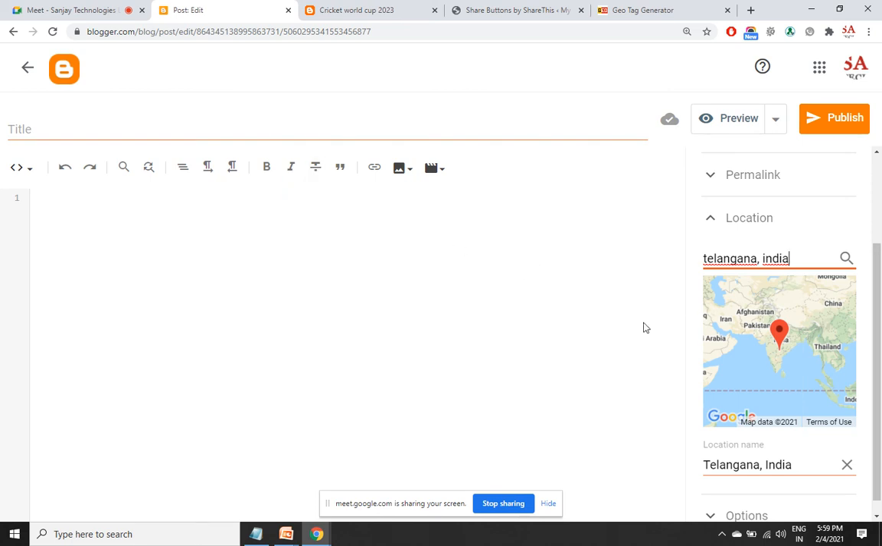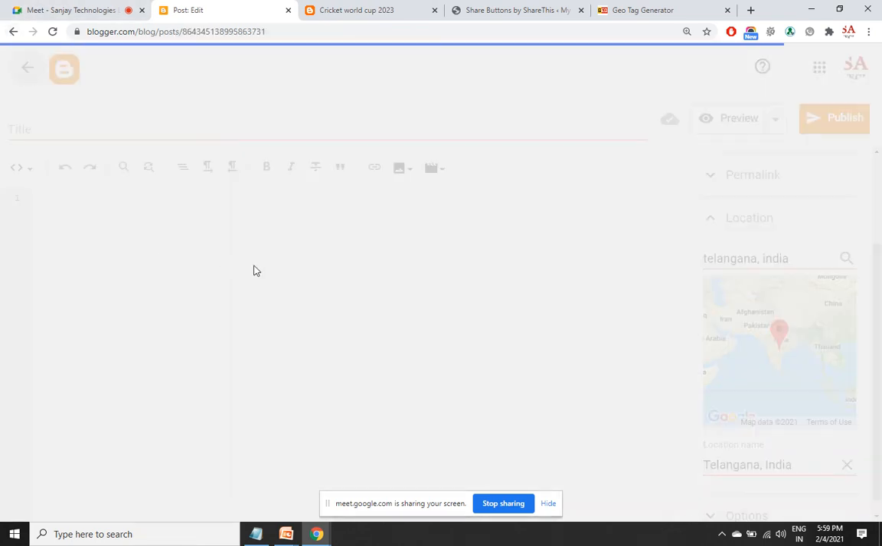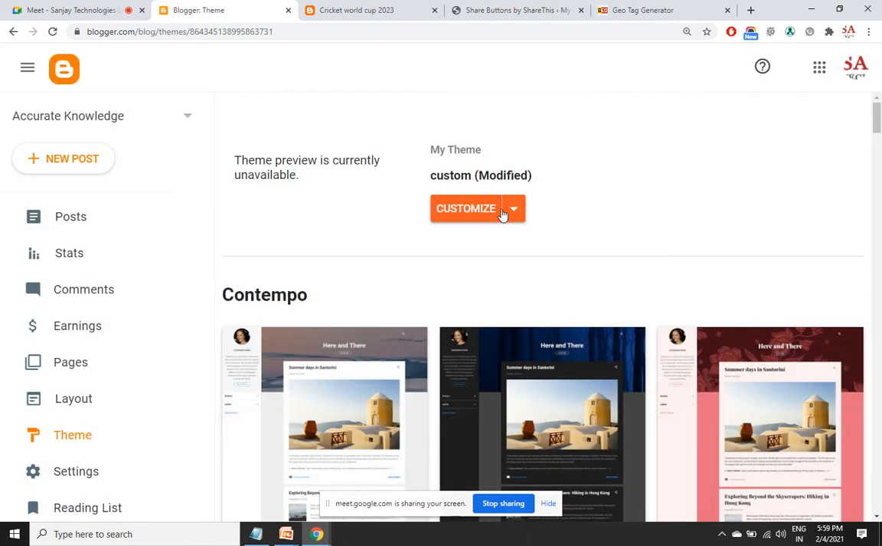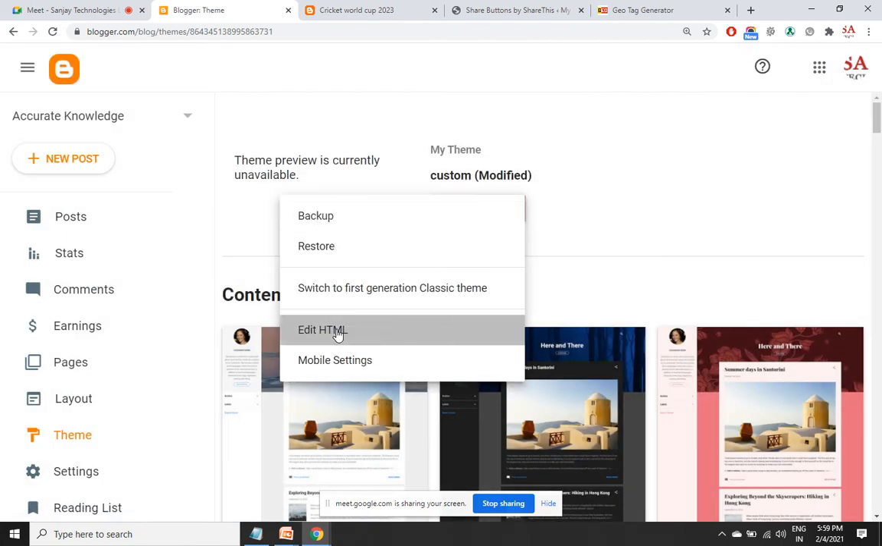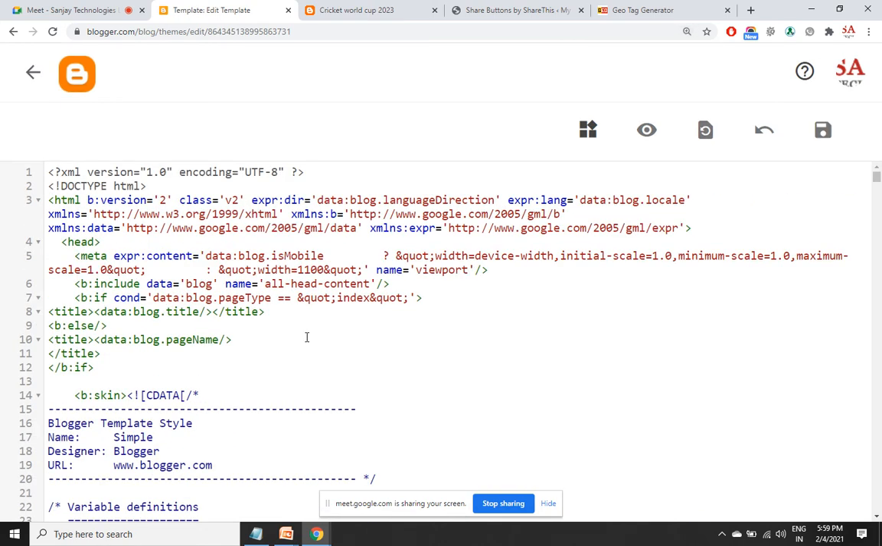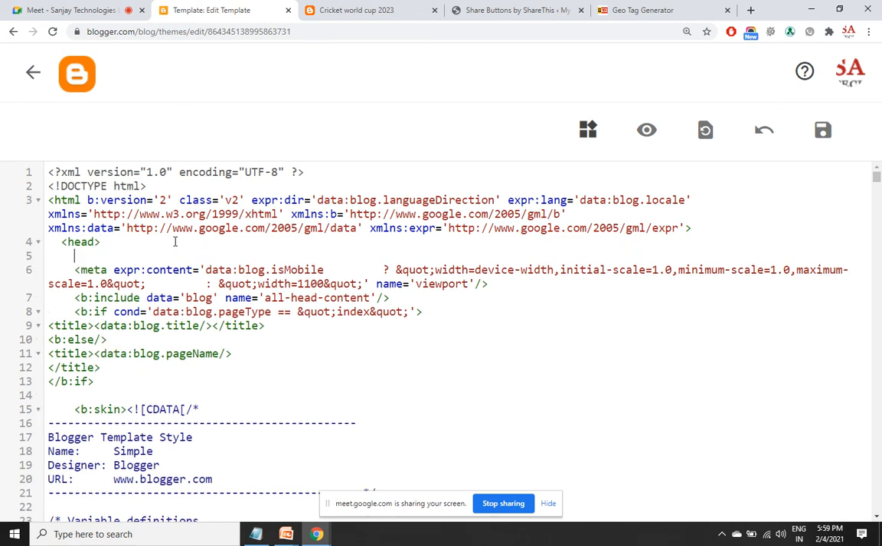But if you want to target all the pages to a single location, then you can go to Theme, Edit HTML. So you have the head section. Immediately after the head tag, you can place the meta geotag code.